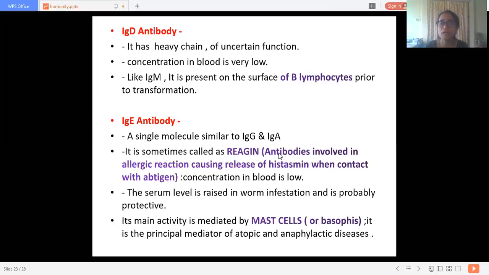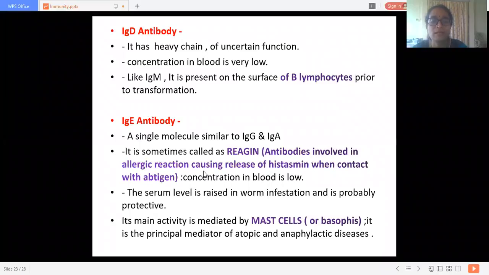What is reagin? It is the antibody involved in allergic reactions, causing release of histamine on contact with antigen. When these antibodies come in contact with the antigen, there is release of inflammatory mediators, which we call histamine. The concentration of this antibody in blood is again low.